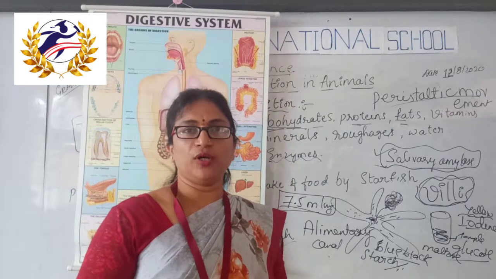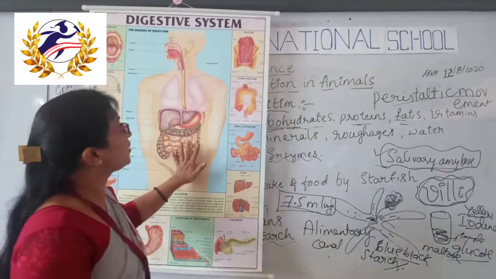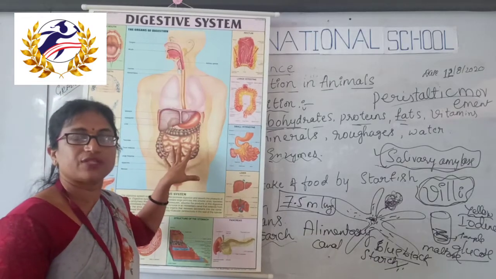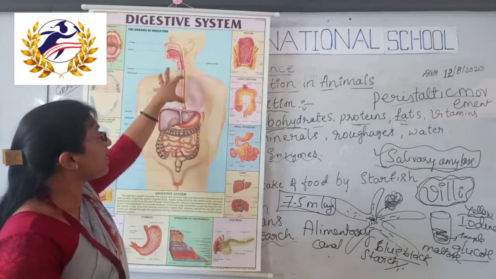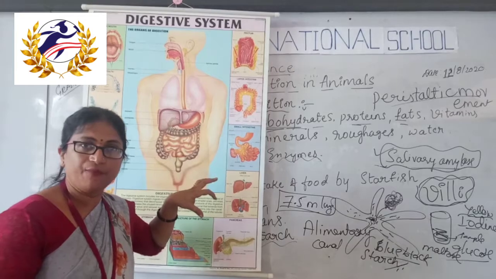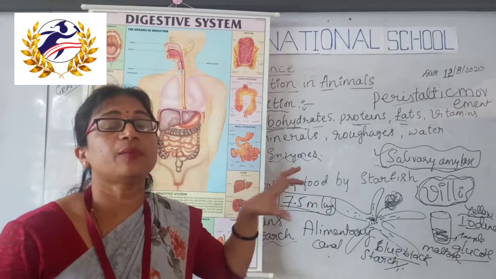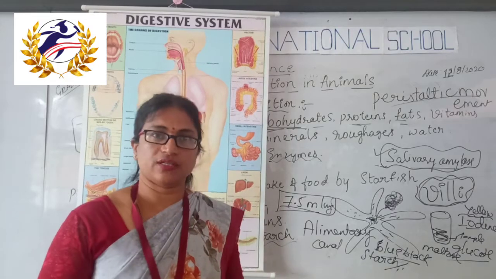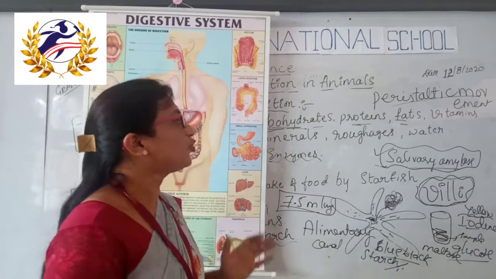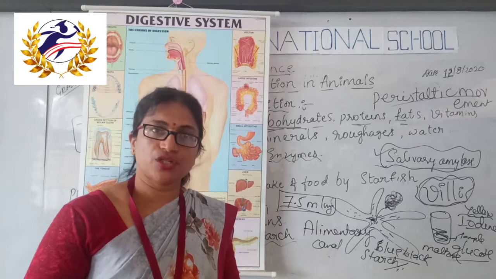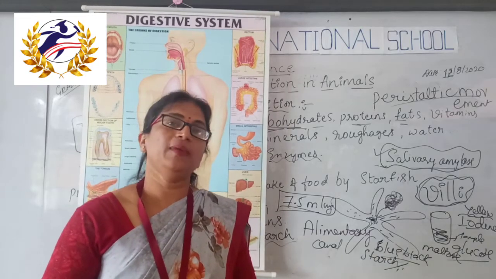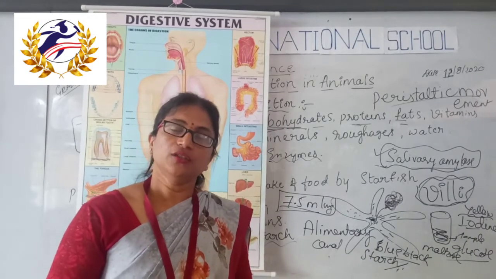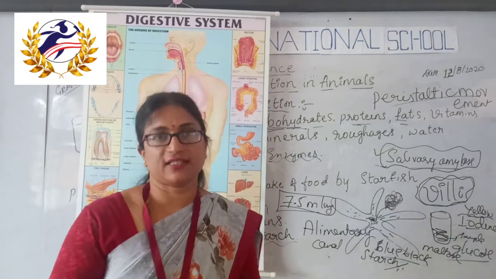Properly read the textbook. You have to draw the diagram of the digestive system, write the parts involved in the digestive system, and then the function of each part. This is all about today's class about digestion of food in human beings. Thank you dear students. Do the homework properly, read the textbook.